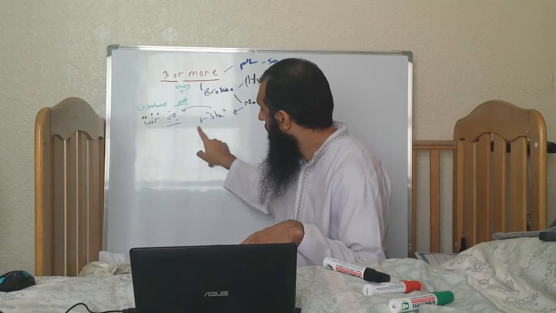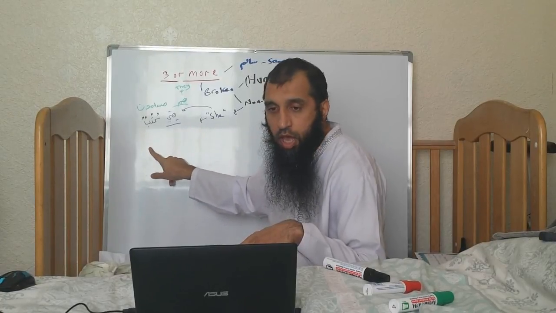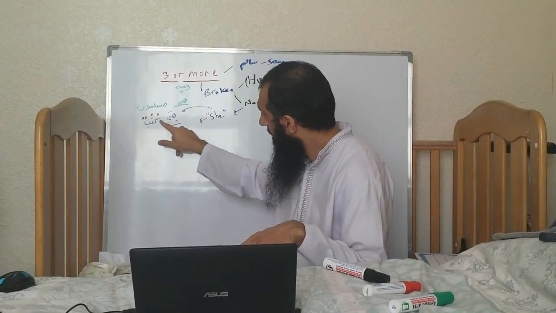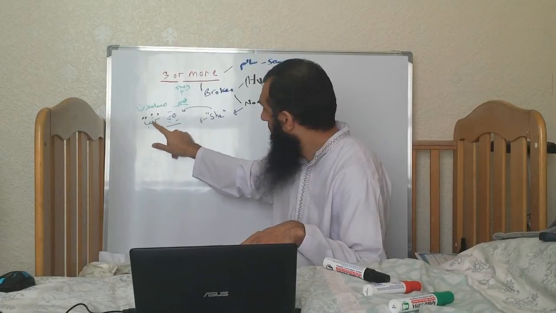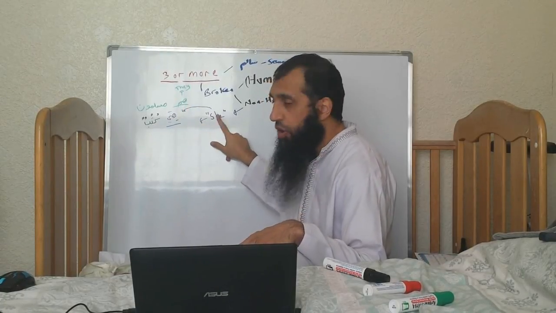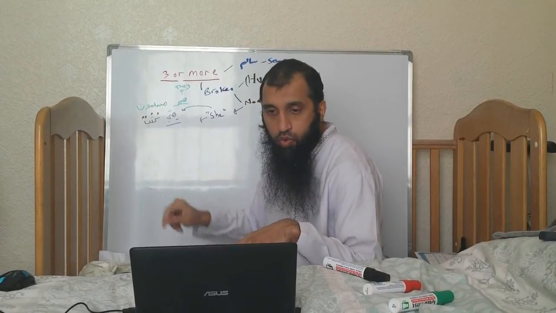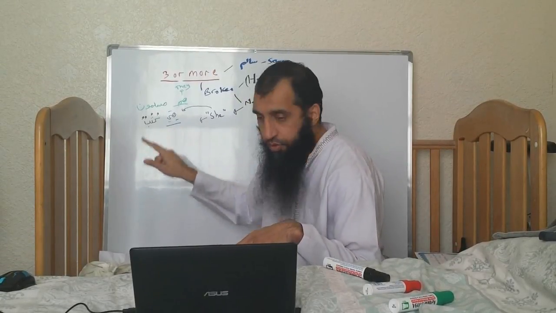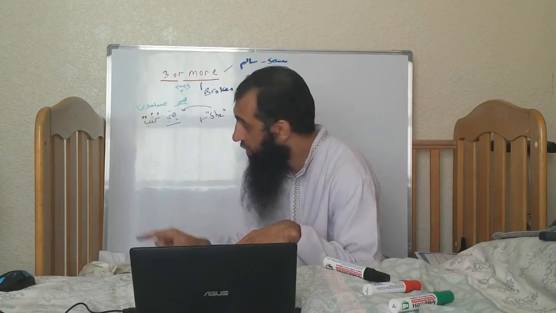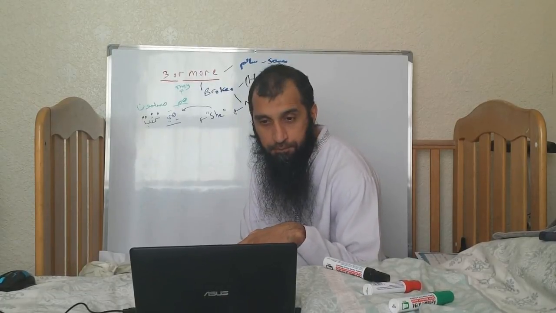So I hope you understood that. If you want one book, it would be huwa kitabun. Kutubun is plural, but we're not going to use hum because we've got a rule which overrides everything else. For the non-human broken plural, we have to use hiya, hiya kutubun. So we treat it as a she.